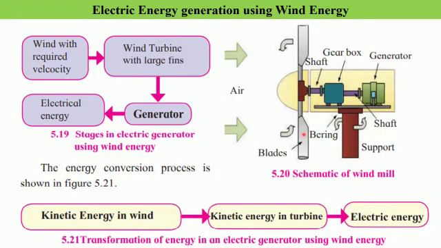We know that in order to produce electrical energy from wind, we need the wind to blow with a certain minimum velocity. And hence windmills cannot be erected at every place.